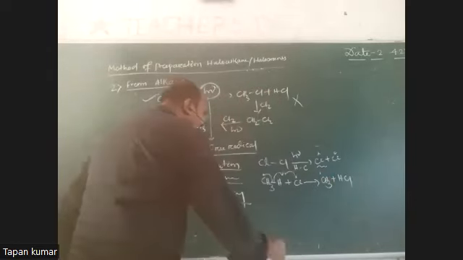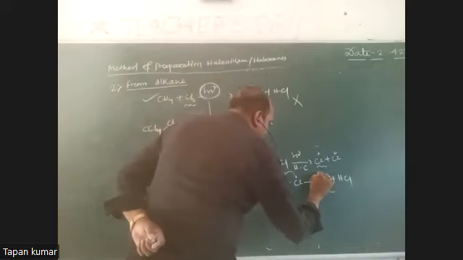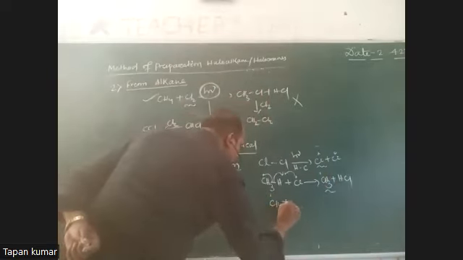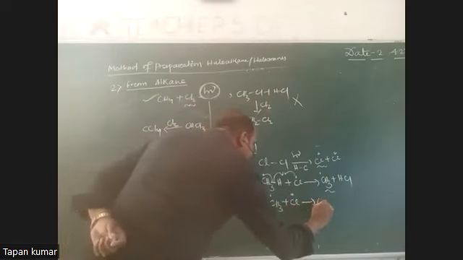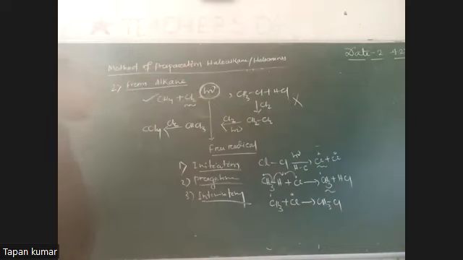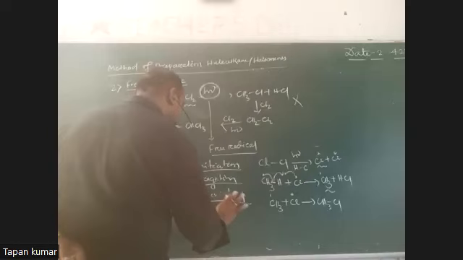Again, termination means the presence of CH3 dot and Cl dot. CH3 dot plus Cl dot gives CH3Cl. Got it? This is called initiation, propagation, and termination.